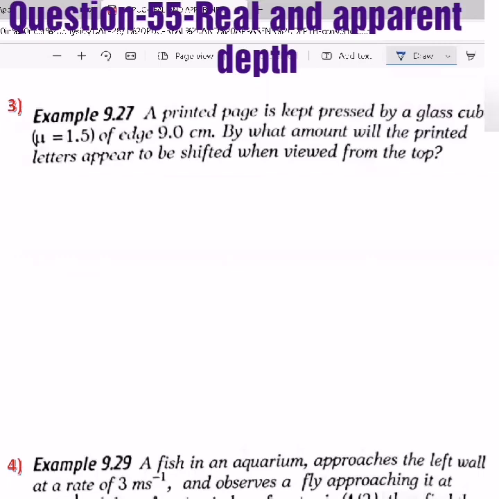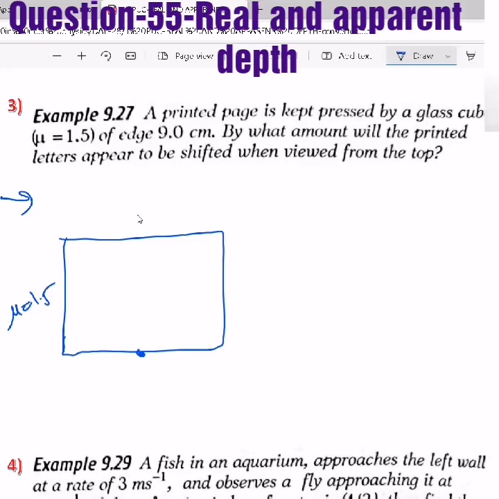Now the next question: a printed page is kept pressed by a glass cube of edge 9 centimeter. By what amount will the printed letters appear to be shifted when viewed from the top? See, there is a glass cube and the letters are here. Mu is 1.5.